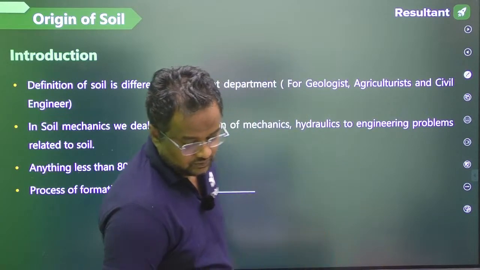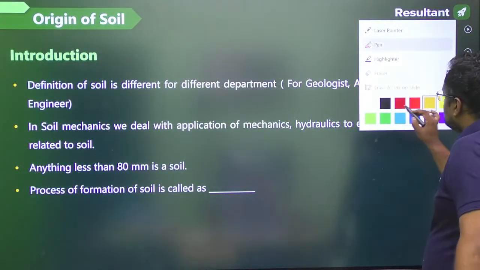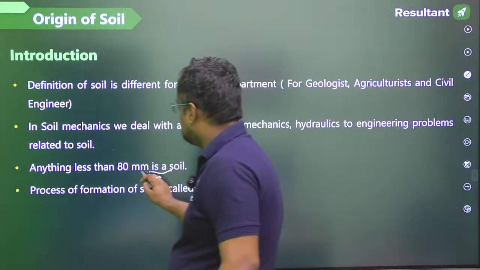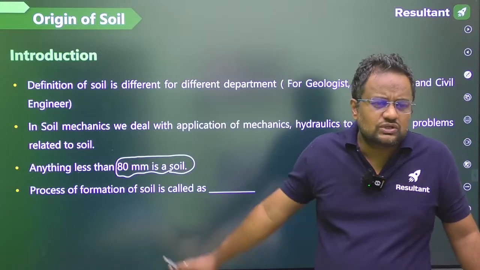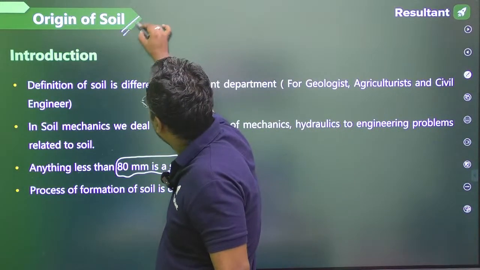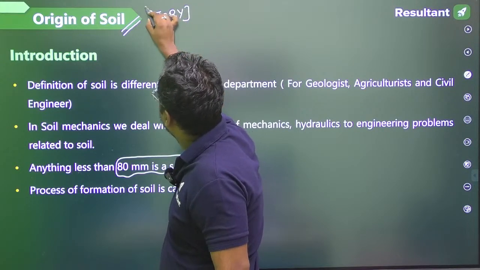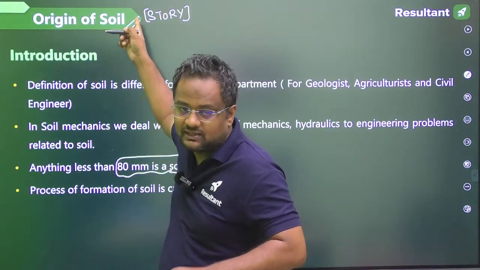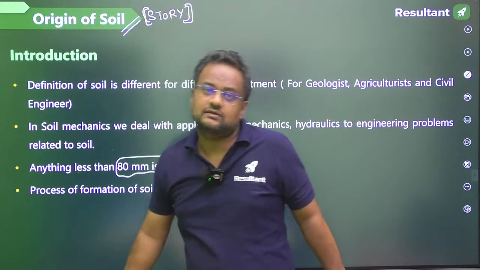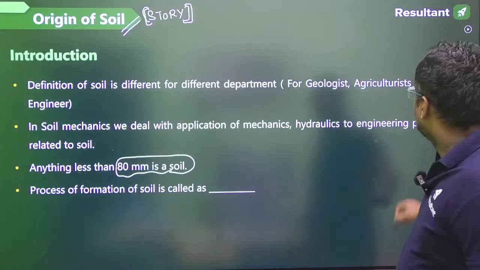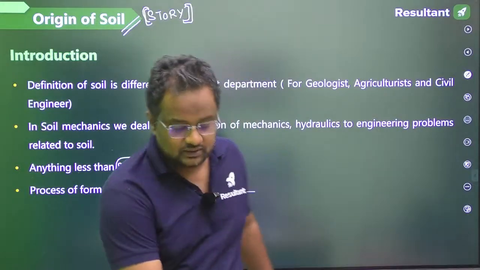Okay, now guys, first of all, what is soil? Anything which is less than 80 mm is considered to be soil. Now understand this like a story, guys. For the next 20 minutes, understand this origin of soil topic like a story. I will tell each and every concept in a logical manner, not in a fictional manner, as a story. Anything which is less than 80 mm is considered to be soil.